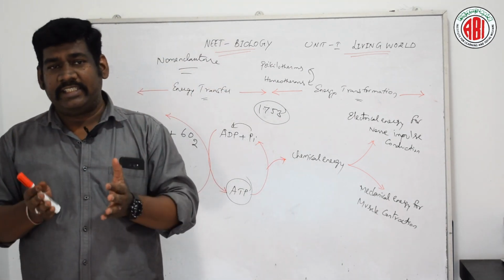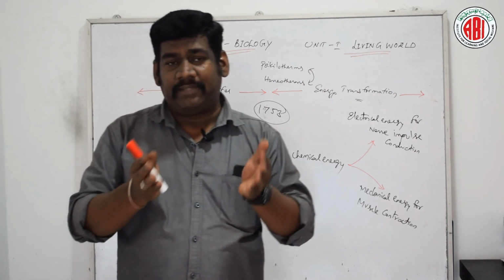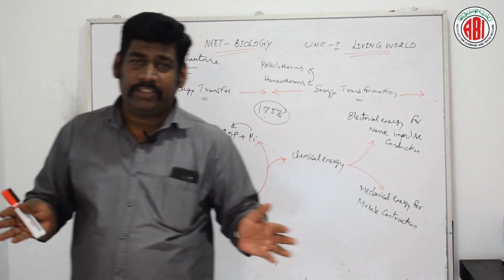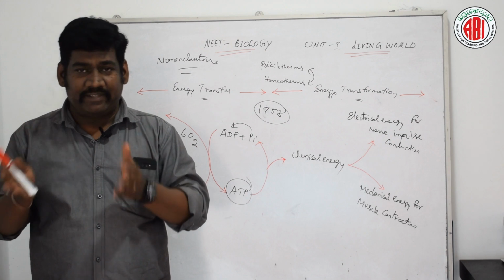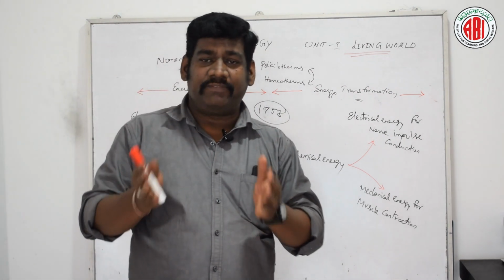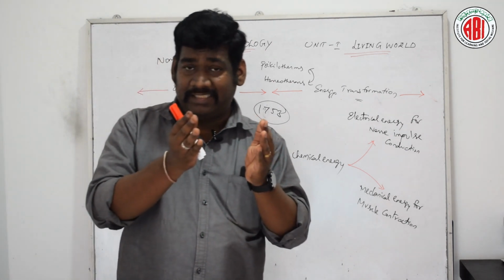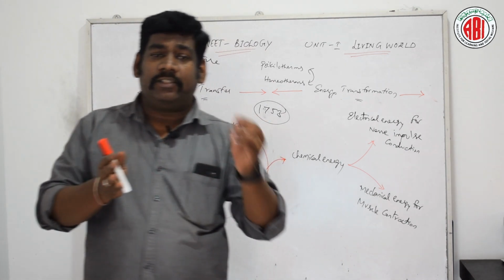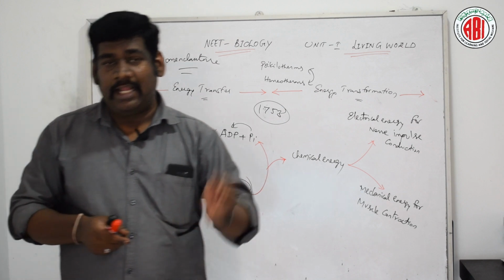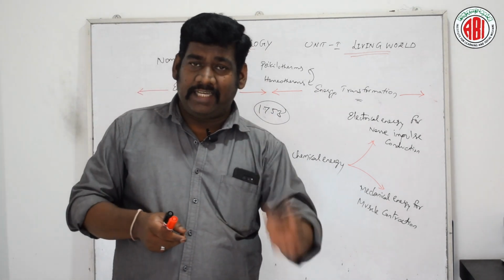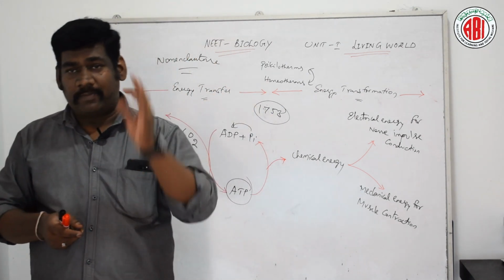According to this system, the name of the organism, like plants or animals, is composed of two Latin words. The first letter of the first Latin word should be written in capital letter, and the second word should be written in small letter.